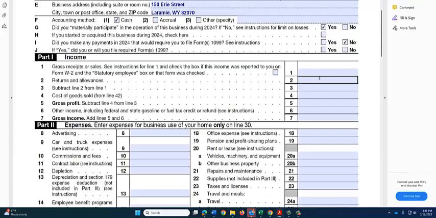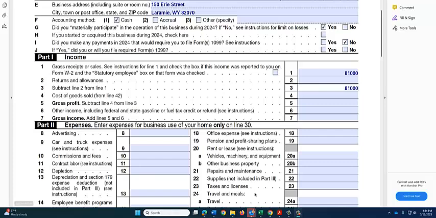on Schedule C, line 1. There were no returns or allowances listed, so we'll bring the $81,000 down to line 3. Now we need to calculate the cost of goods sold.